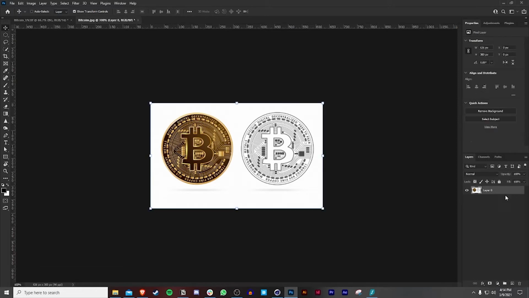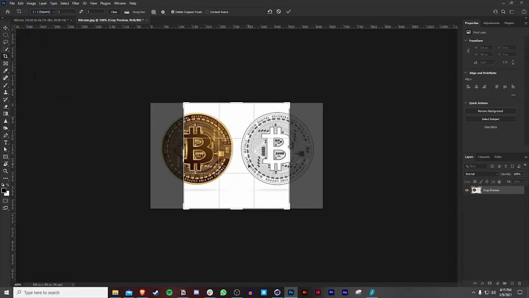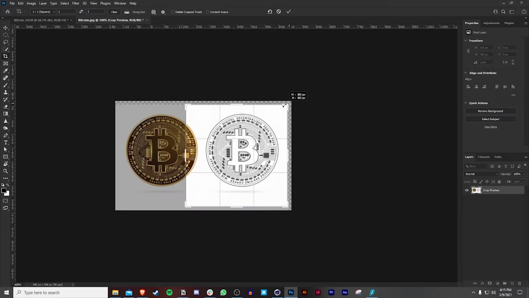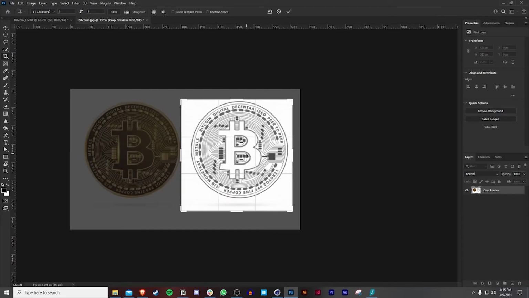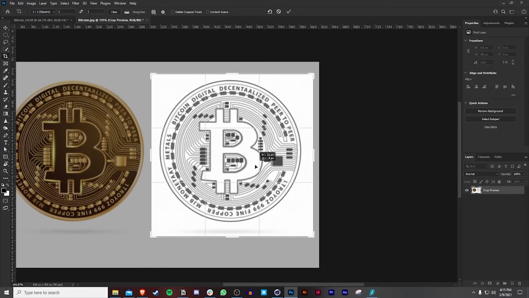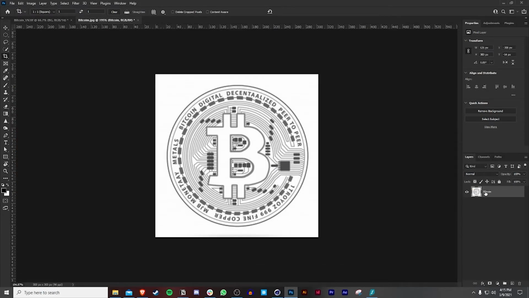So first thing I'm going to do is unlock this, call this Bitcoin. I can't spell Bitcoin for the life of me. Okay, there we go. So now what I'm going to do is, I don't want this, but I do want this coin. So I'm going to press C and change the ratio to 1:1 square. And then let's kind of bring this together. Now you can also delete the cropped pixels if you want, but you can check this off in case you make a mistake. So by holding Alt and scrolling inside, we can go a little closer. I don't want this to be too perfect, but just good enough. Okay, cool. So now I got it.